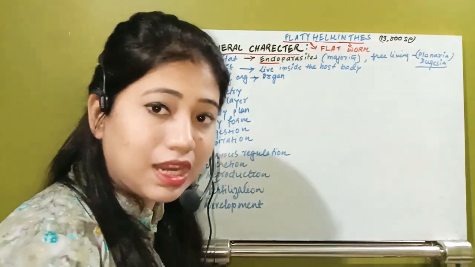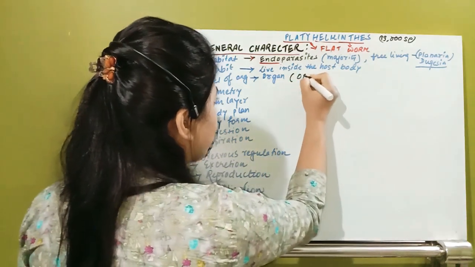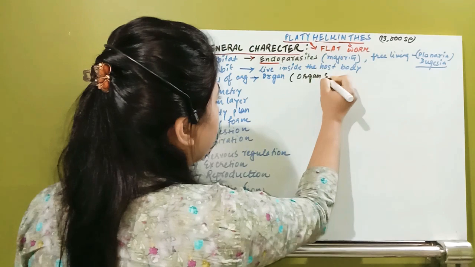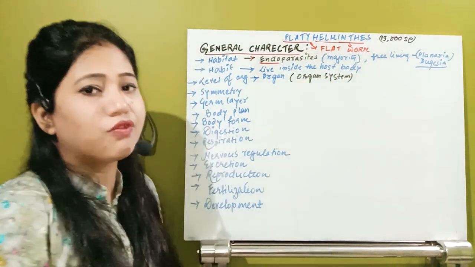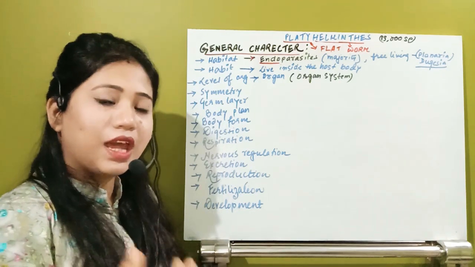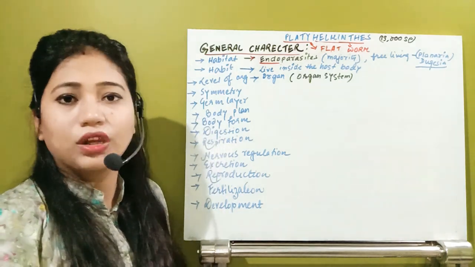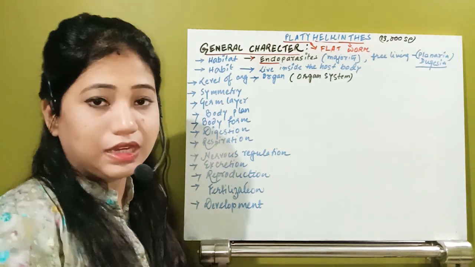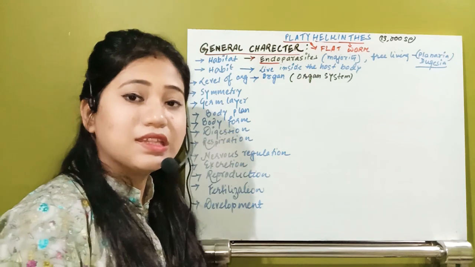But organ systems can also be found. That means they will have organs as well as organ systems, so they are going to have both of them. So for level of organization, in general you will write organ level of organization. But yes, some organ system level of organization is also seen.